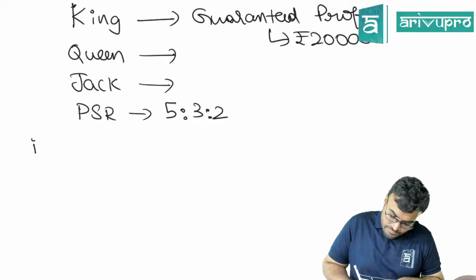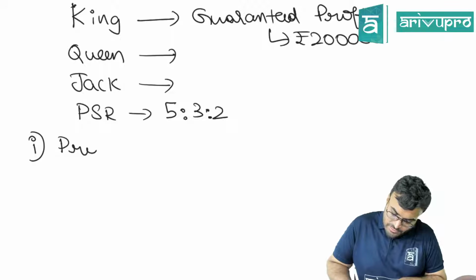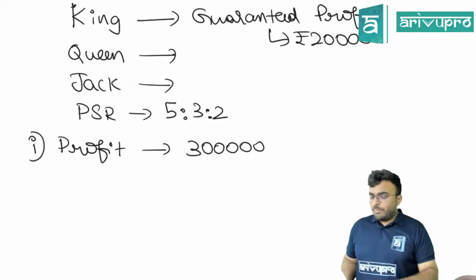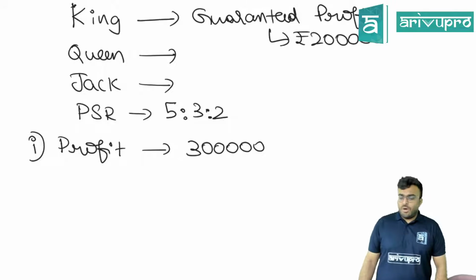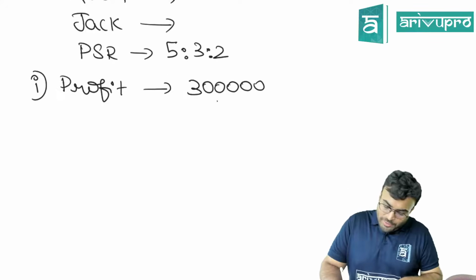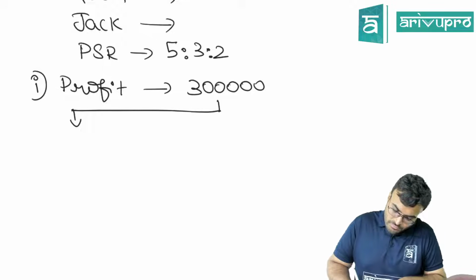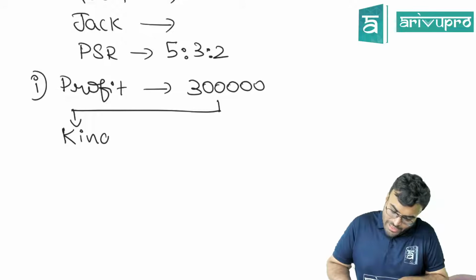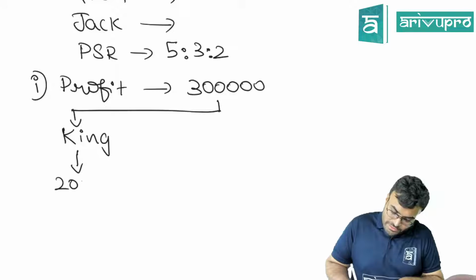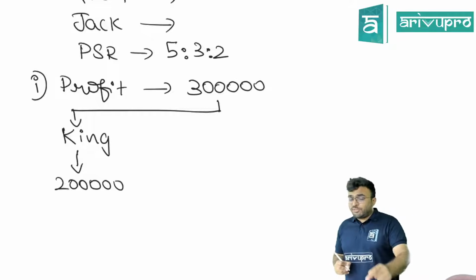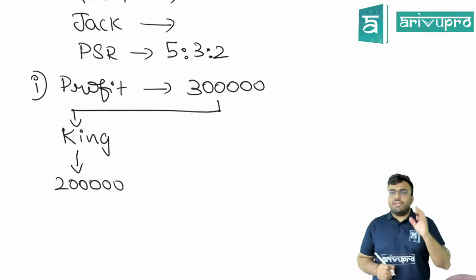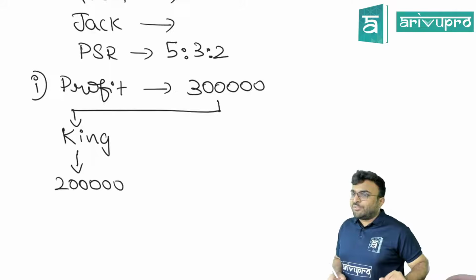Now what if the profit is 3 lakh rupees? Profit for the year is 3 lakh rupees. What will we do now? There is a minimum guaranteed profit, right? So what will happen to 2 lakhs? And guarantee is given by whom? Firm, right? So King will get 2 lakhs. Why will King get 2 lakhs? Because if 3 lakh is distributed in the ratio of 5:3:2, King will get only 1,50,000.